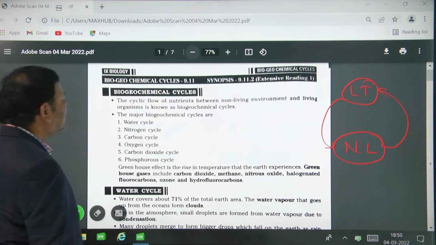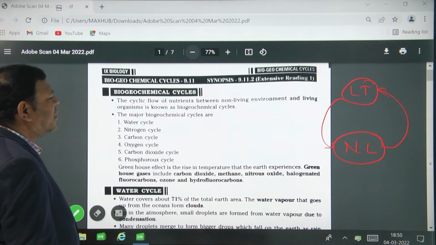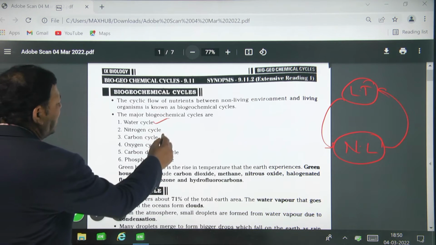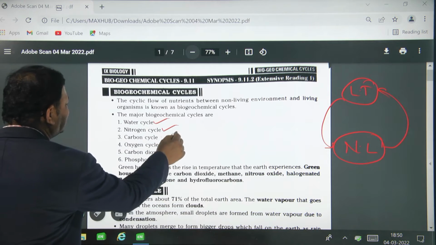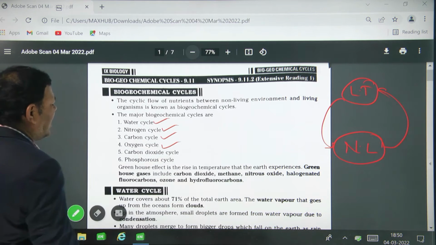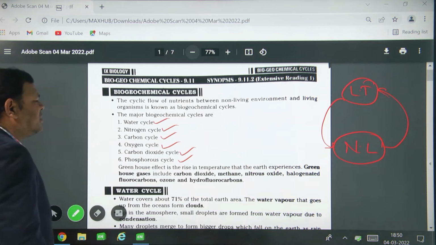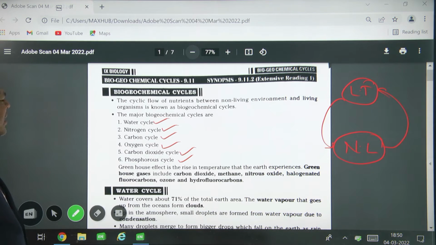So what are the major biogeochemical cycles? You know very well: the water cycle, nitrogen cycle, carbon cycle, oxygen cycle, carbon dioxide cycle and phosphorus cycle. These are the cycles we study under biogeochemical cycles.